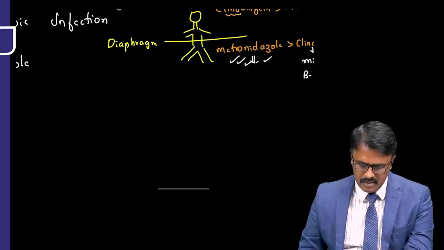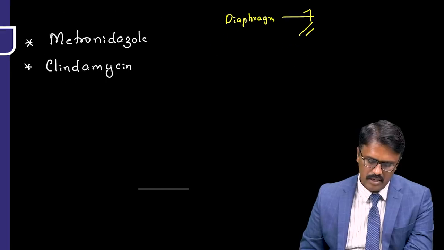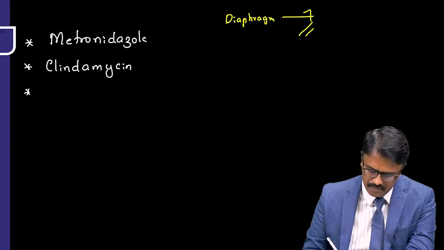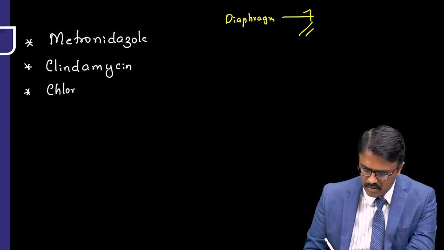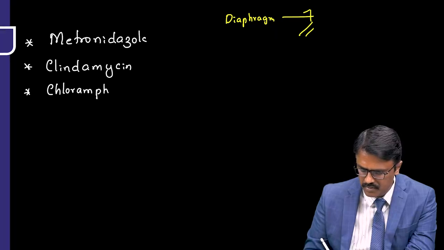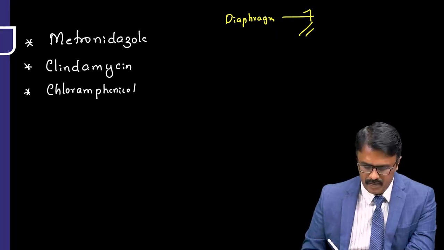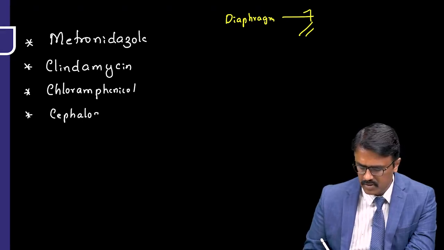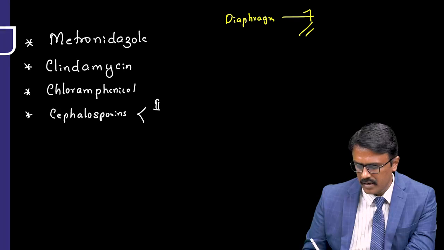Sir, metronidazole and clindamycin are the only two drugs. Are there any other options? Yes, we have other options also. Chloramphenicol can cover anaerobes. Then will the cephalosporins cover? Yes, cephalosporins also cover, particularly the second and third generation.